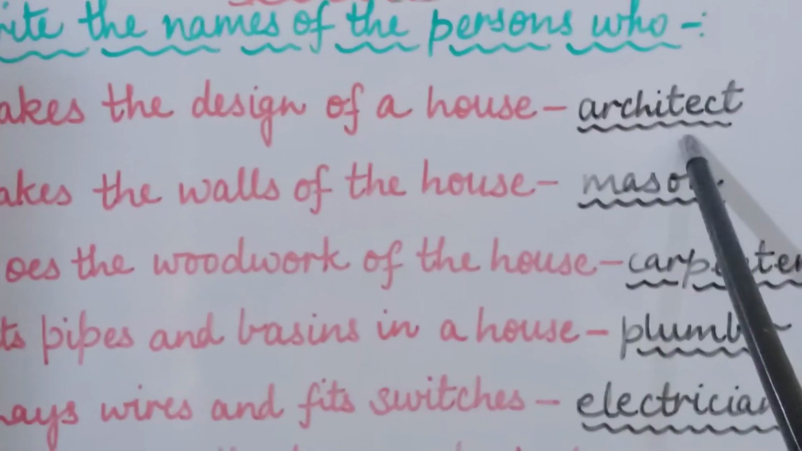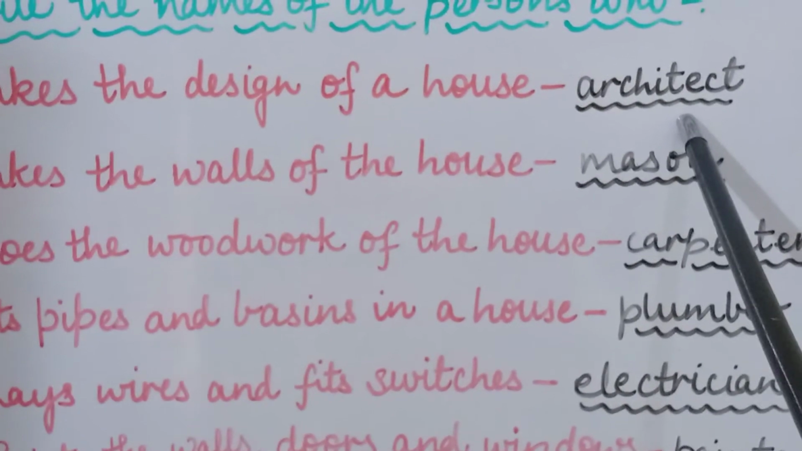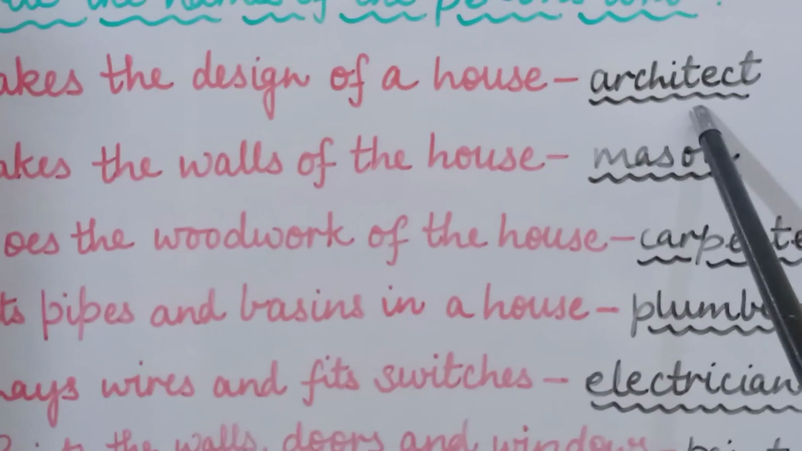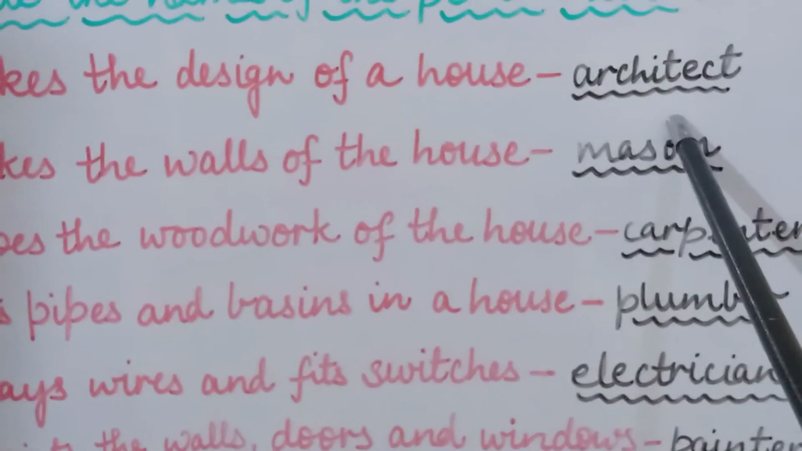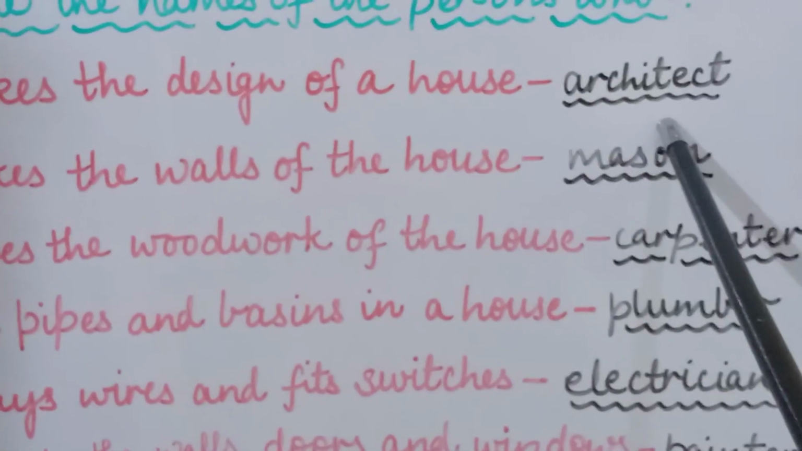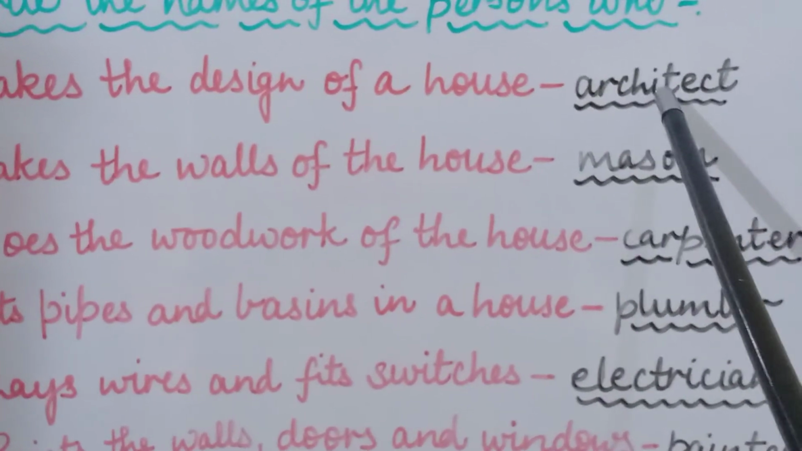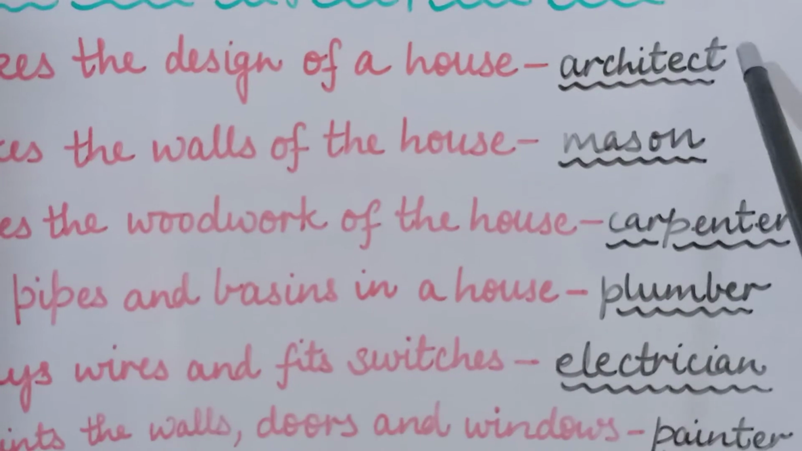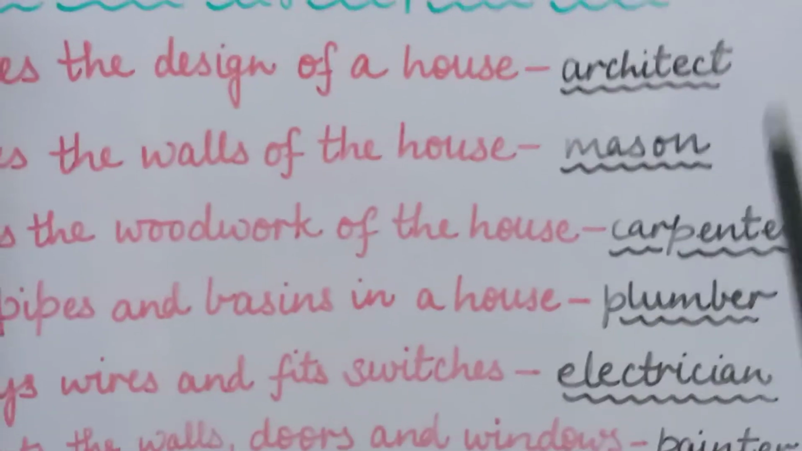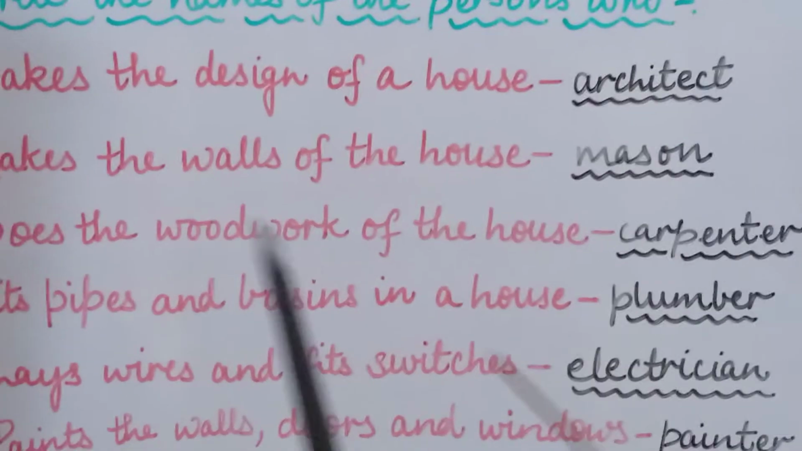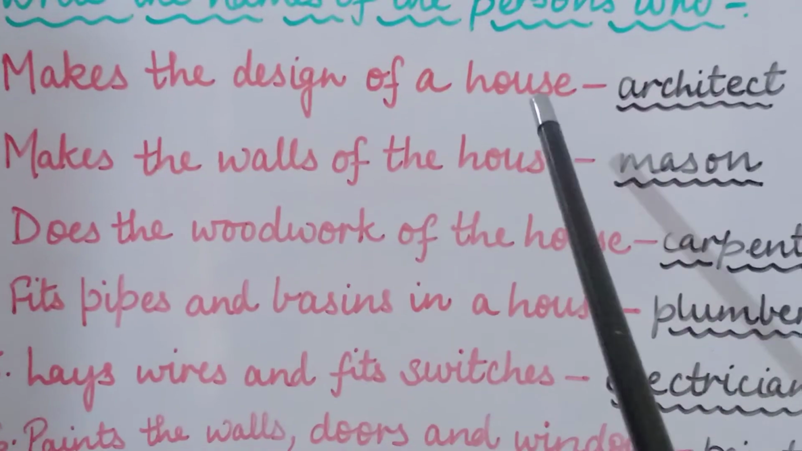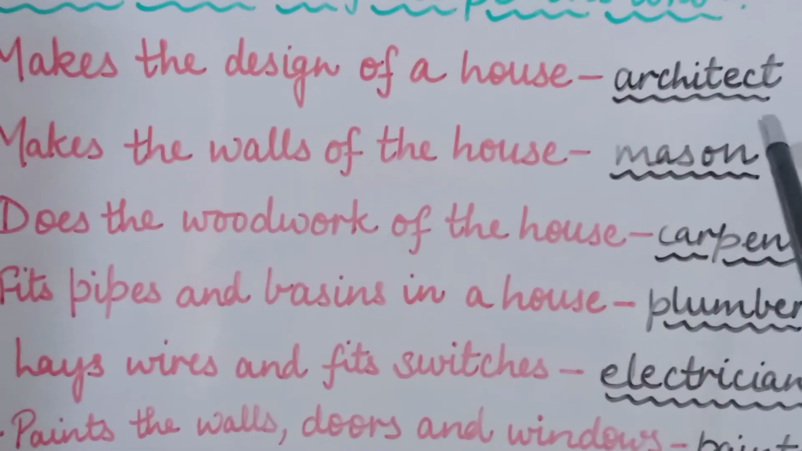ARCHITECT, architect. Again I am repeating, children, that this word is pronounced as architect. Architect is the wrong pronunciation. Is that clear? The word ARCHITECT is pronounced as architect. Is that clear? Now, first is makes the design of a house. Who makes the design? Architect.